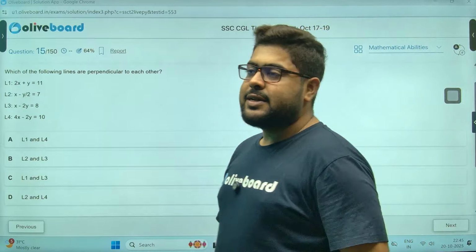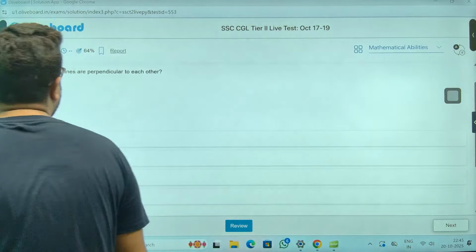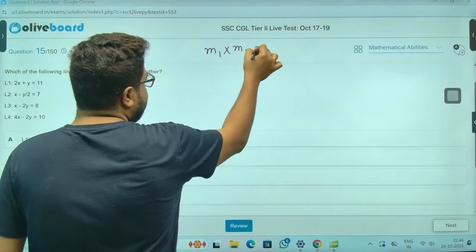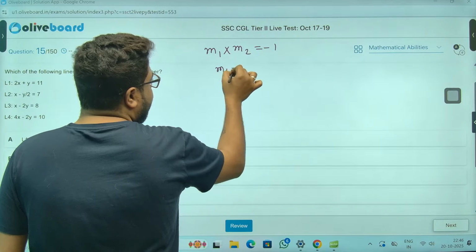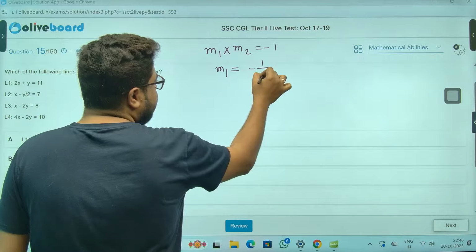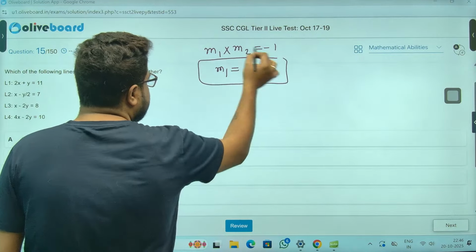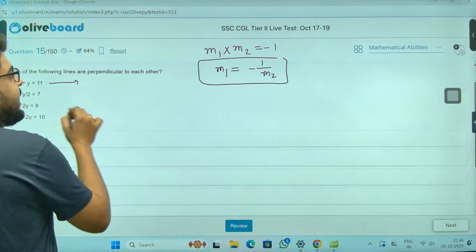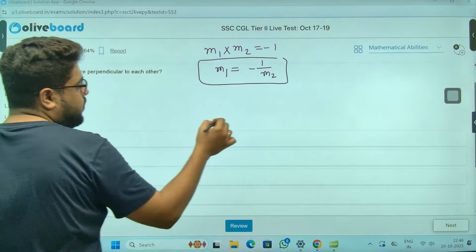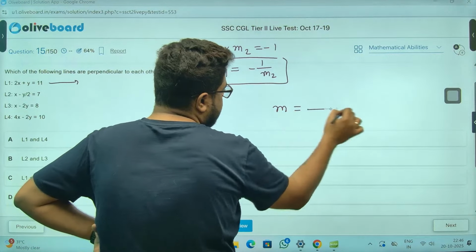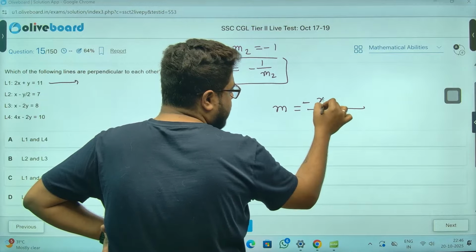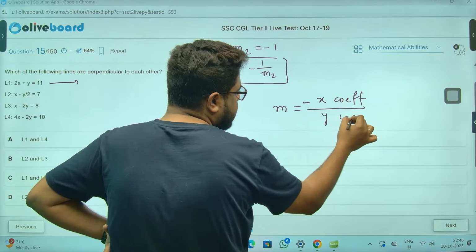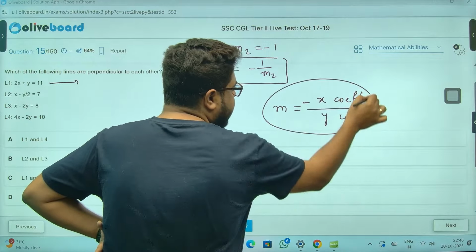Perpendicular to each other. What is the condition for perpendicular, sir? Slope multiplication should be -1. M1 into M2 should be -1, or you can say one slope should be the negative reciprocal of the other slope. So find the slopes first. How to find the slope? Slope is negative of x coefficient by y coefficient. That's the best way of finding slope.